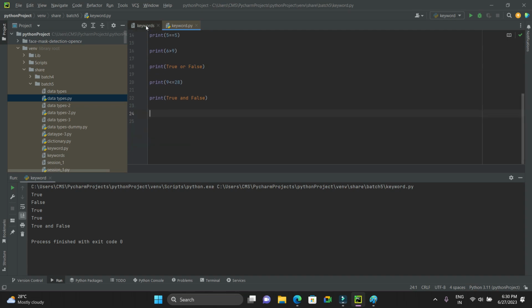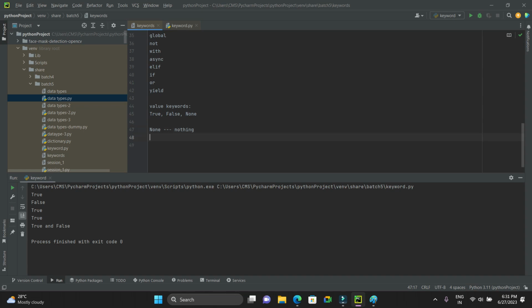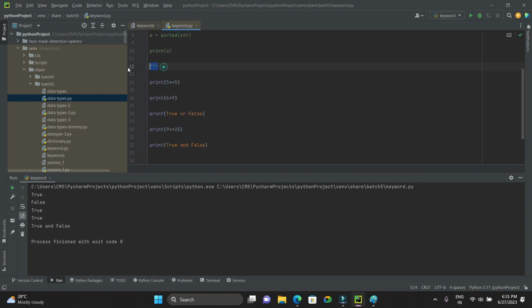Next we have the None keyword. What is the None keyword? None is nothing but nothing. In the sense that None is known as null or undefined in many programming languages. So in general, None is nothing but a null or nothing. So how do we use that in our script? Let me show you that.